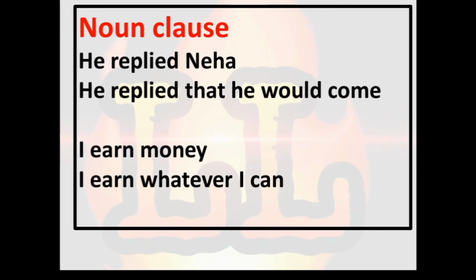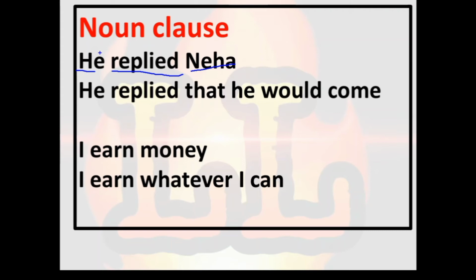So let's see here. Very first we can understand what is noun clause. To explain noun clause, I have taken some examples. The very first example is for the noun clause. The very first example is that he replied Neha. In this example, he is a subject, then replied is verb and Neha is object. Always in the place of subject and object comes noun. It is a place of noun.